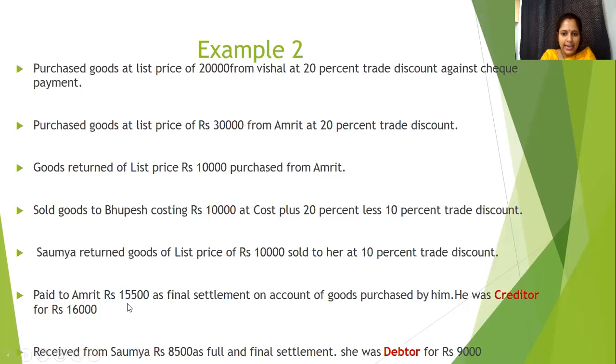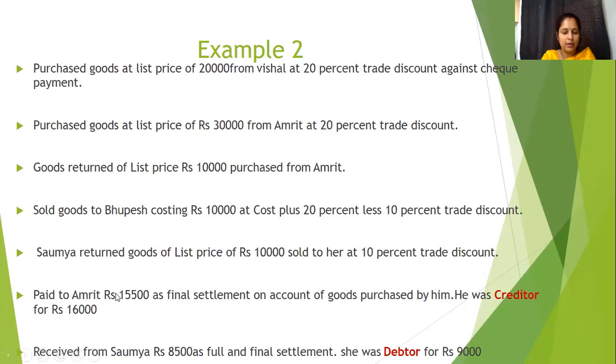Now, again, received from Soumya 8,500 as full and final settlement. Okay, Soumya, we have sold certain goods to Soumya. So she is a debtor for a certain amount. It is mentioned that she is debtor for 9,000 and she is able to pay only 8,500. So her account will be settled fully. So we will be receiving 8,500 and 500 will be the discount which will be allowed to her because it is written full and final settlement.